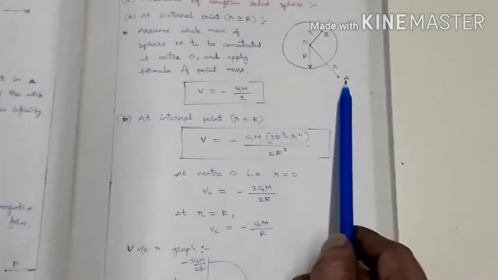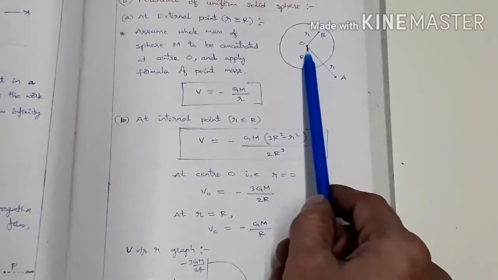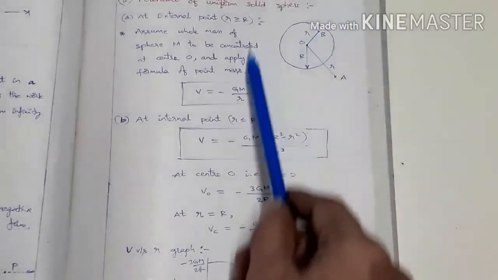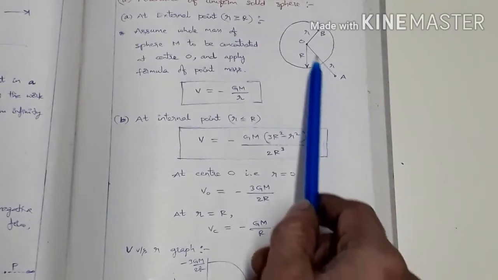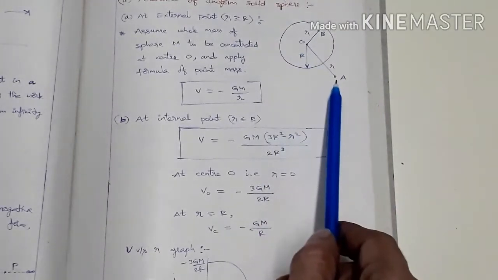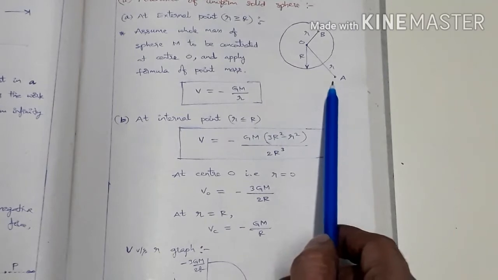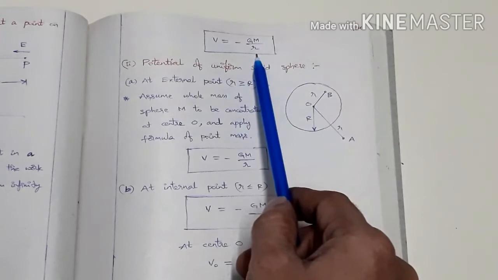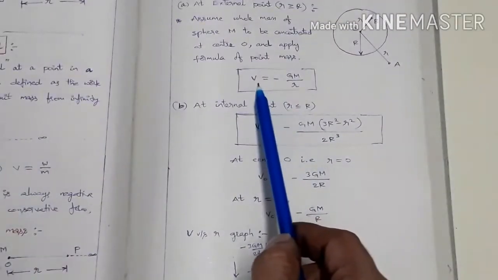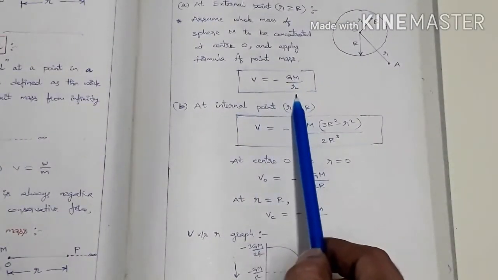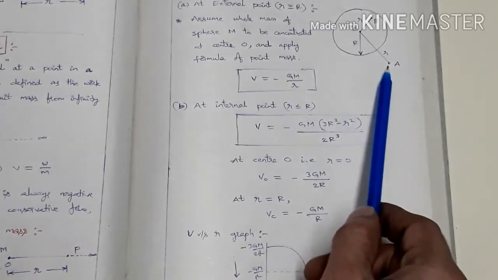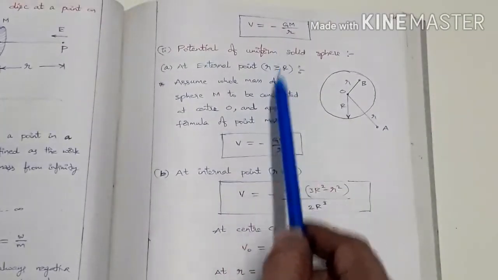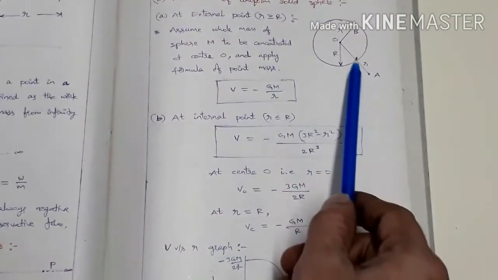Based on that logic, this sphere can be considered as a point mass. Now, due to this point mass, in its gravitational field at a point A which is at a distance r from its center, we are interested to find the gravitational potential. From this knowledge, V equals minus GM by r. The same logic holds good here. Simple. So for a point outside the sphere or on the surface of the sphere, the same logic holds good, so there is no problem regarding outside points and surface points.